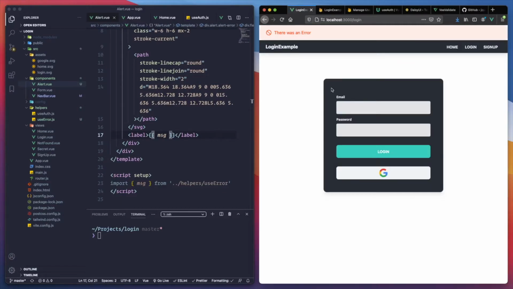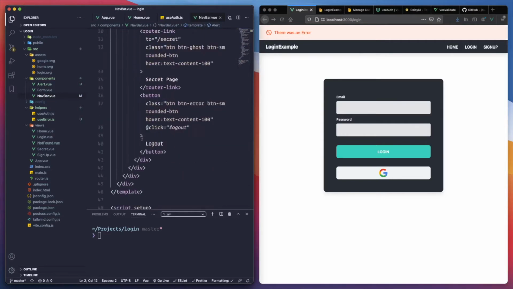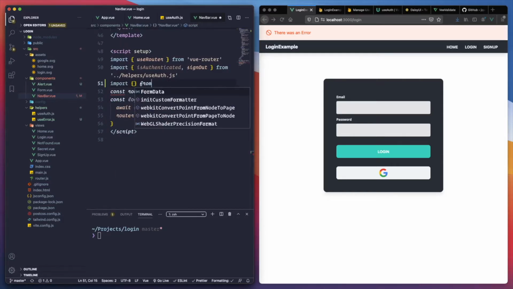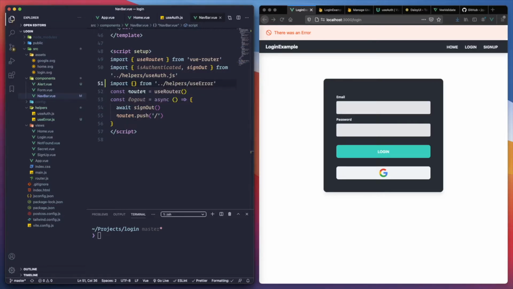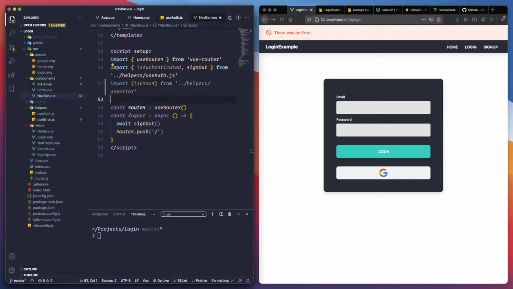Now we need to dynamically show it whenever we need it. For that, we need to go back to our navbar, because that's the one that uses the alert. Let's import from helpers, useError, and we're going to import isError.